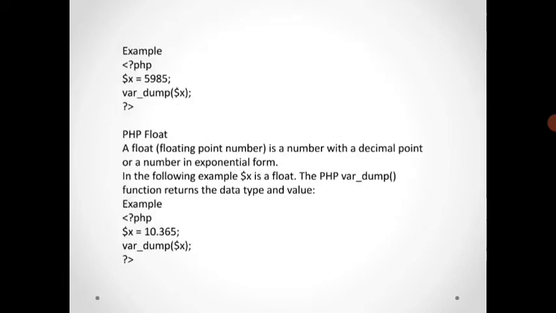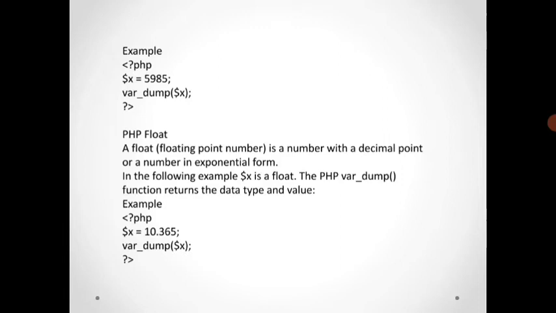Example of the variable declaration: PHP open tag and close tag, $x equals 5985, the integer variable declaration, then the var_dump statement. The var_dump function has inside its parentheses $x, which holds the 5985 integer variable declaration.